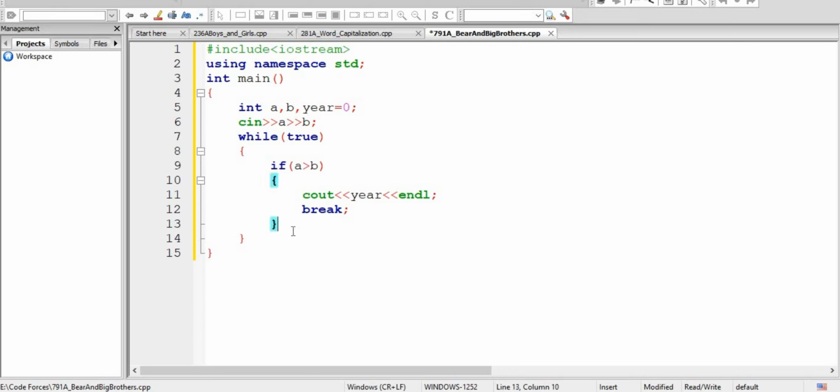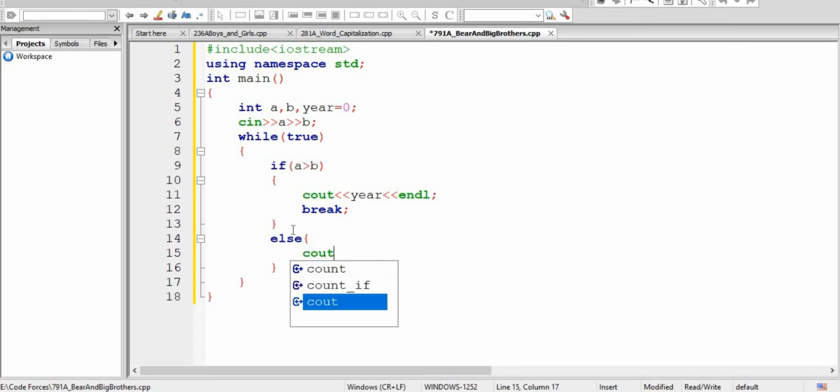We declare the year equal to 0. Otherwise, it continues with A multiplied by 3 and B multiplied by 2, until Limak is greater than Bob.